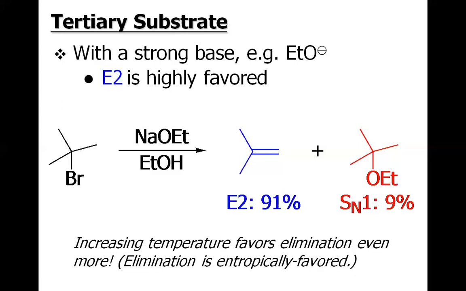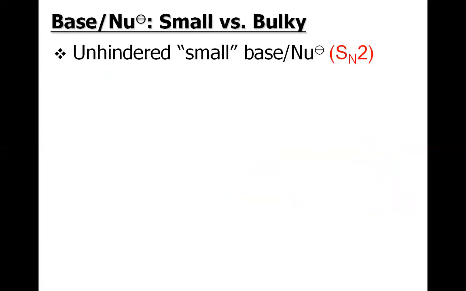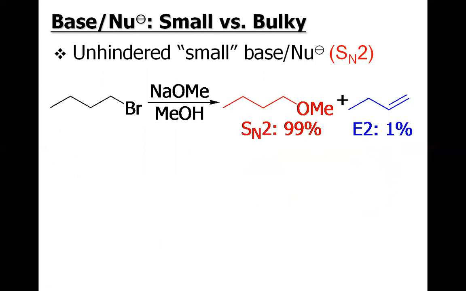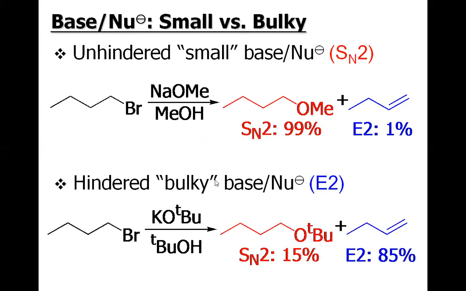And if we increase the temperature, as mentioned here, obviously elimination is more favorable, because elimination is an entropically favored reaction. So this is the competition. If we have the small unhindered base, the SN2 reaction is favored. If we have the hindered bulky base, the E2 reaction is favored.